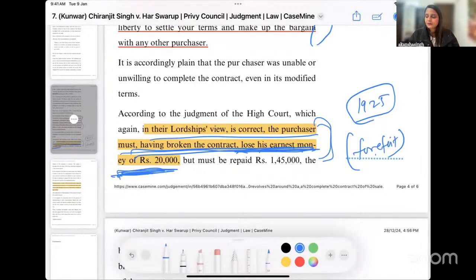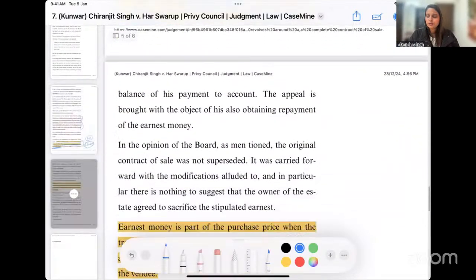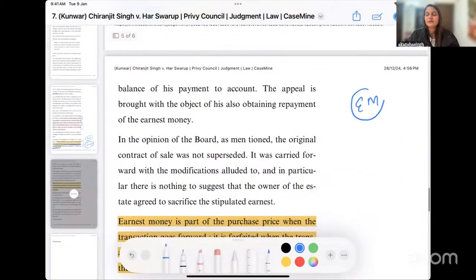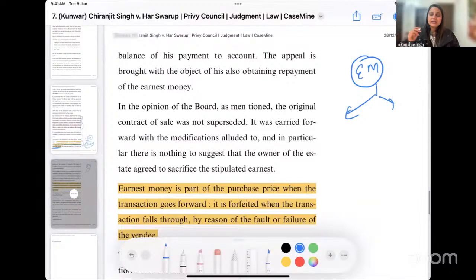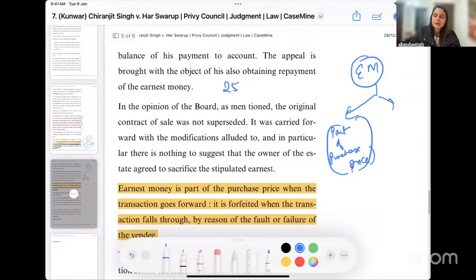If the earnest money has been paid to you, there can be two ways by which the earnest money can be used. I'll tell you the two ways now. The first is that the earnest money was paid to you as a part of the purchase price. Correct? When I gave you the example, I said that the amount of the land or the property is 25,000.